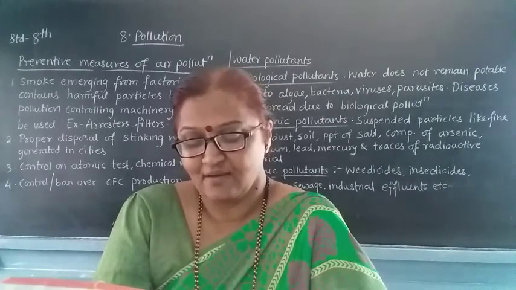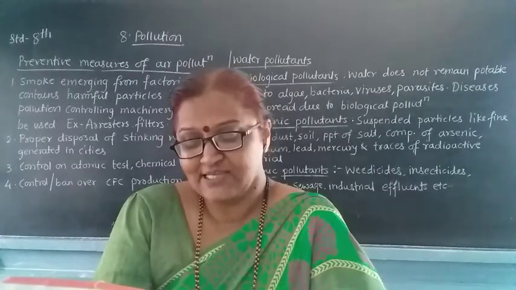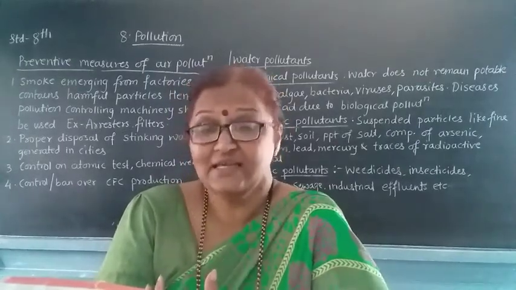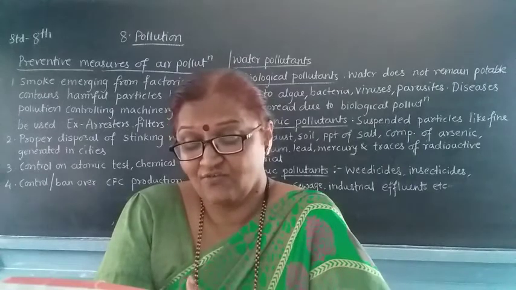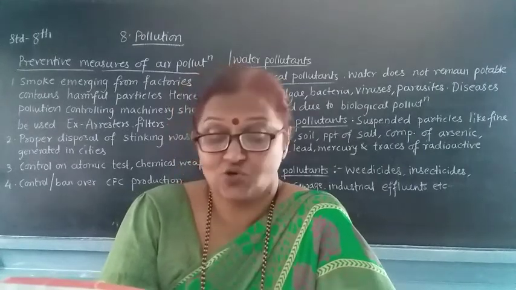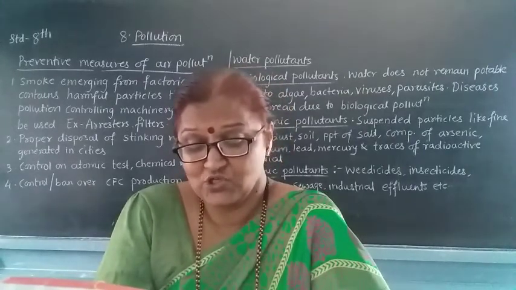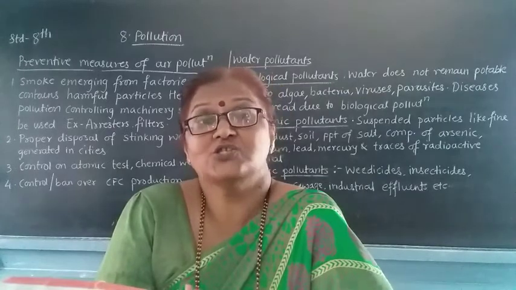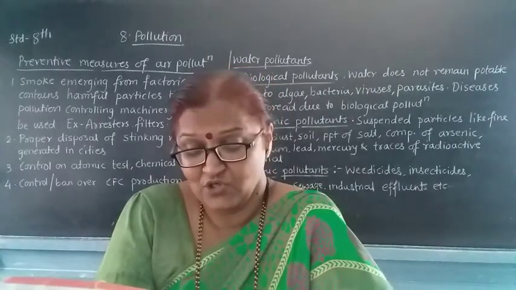Decomposing matter, decomposing bodies of plants and animals. Decomposing parts or bodies of plants and animals may also cause water pollution. Mud or sludge, river current and its diversion, this may also cause water pollution.